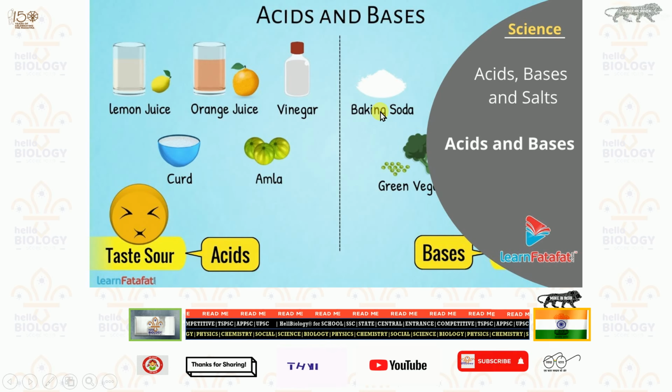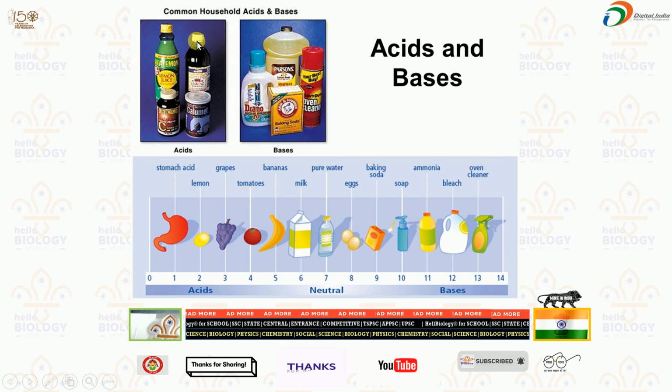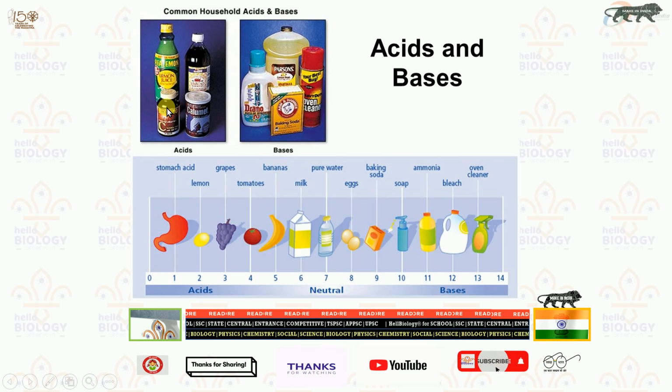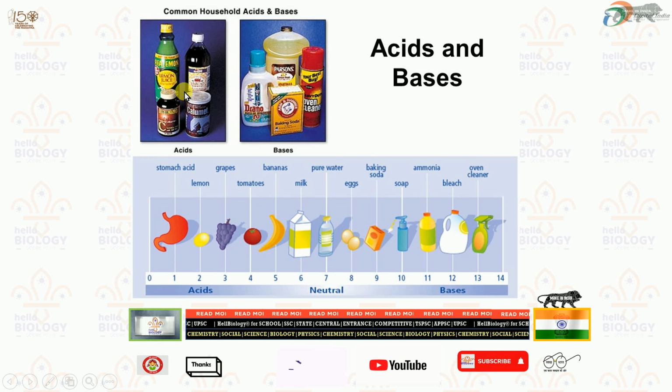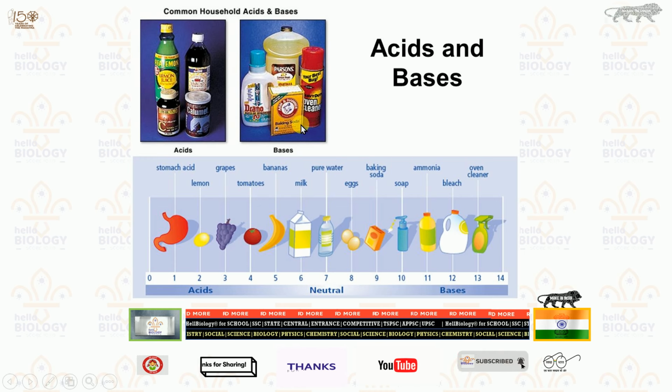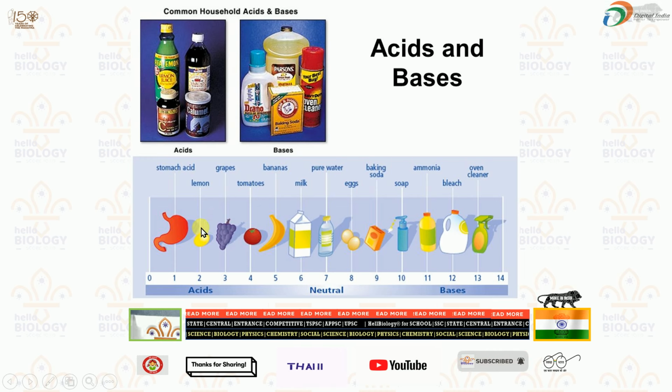And some foods like baking soda and green vegetables consist of bases. And in case of some things here, you can see these kinds of juices: lemon juice, tamarind juice, these all juices will be there. They consist of acids. And in case of bases, we can see different kinds of fruits and vegetables like that.